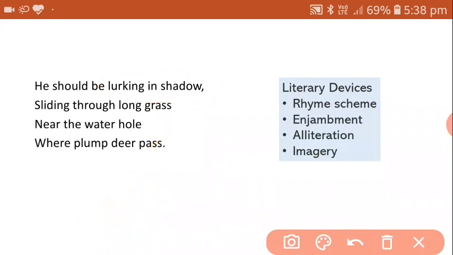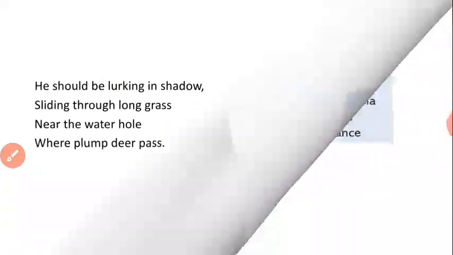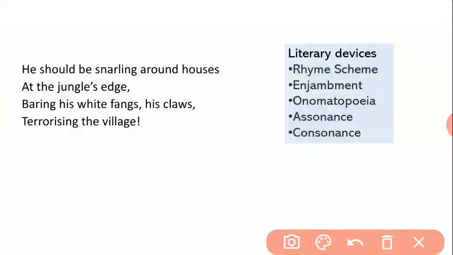Now coming to the third stanza, the rhyme scheme is the same. Houses, edge, village: A, B, and C and B, village. Now coming to enjambment also, in the first line, no comma, no punctuation marks, and it continues in the second line.